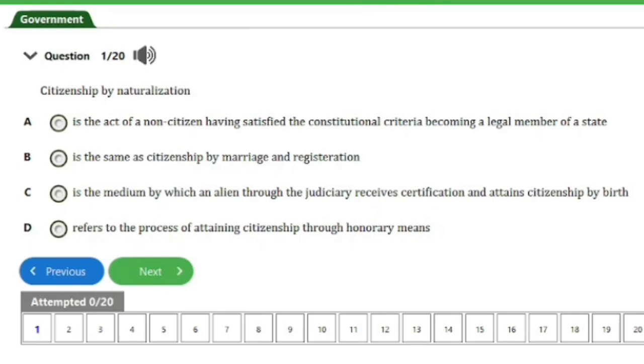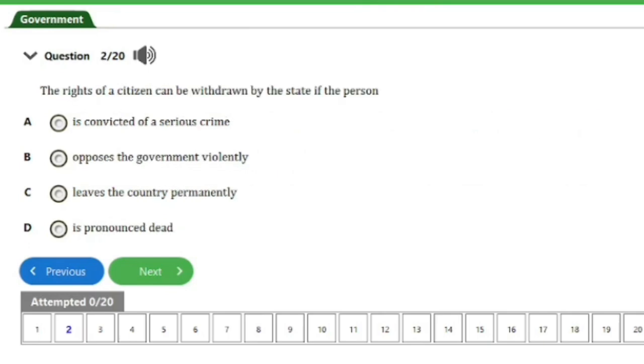Citizenship by naturalization is the act of a non-citizen having satisfied the constitutional criteria becoming a legal member of a state. So let's head on to the next question, guys. So guys, the next question we have here is question number 2.